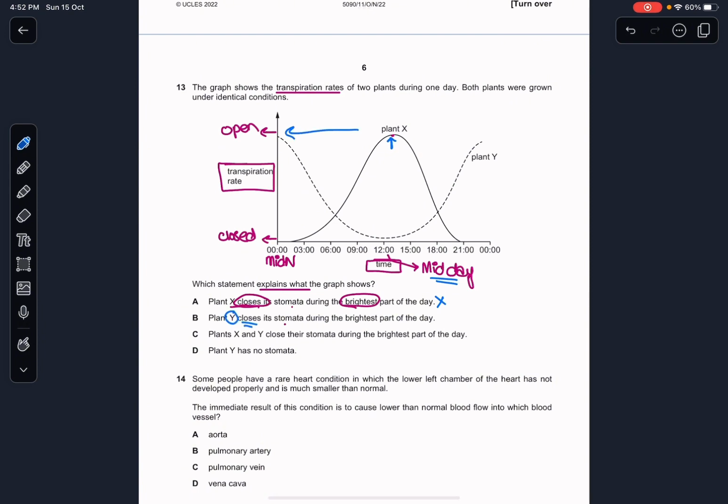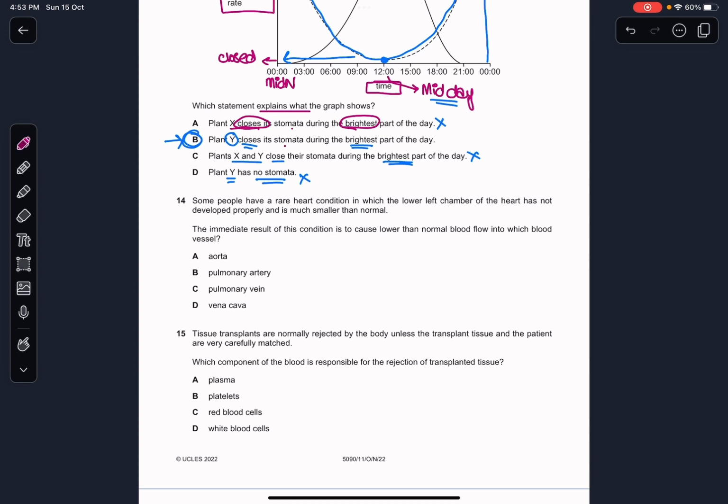Plant Y closes its stomata during the brightest part of the day. If we look at plant Y, the transpiration at 12 is the lowest. So yes, it does close its stomata during the brightest part of the day. X and Y close their stomata during the brightest part of the day. No, we've seen plant X, and plant X has the maximum transpiration. So this cannot be true. Transpiration is not possible if there are no stomata. So the answer would be B only.